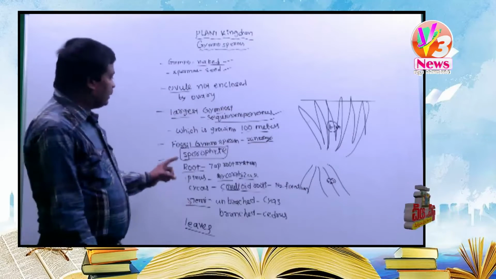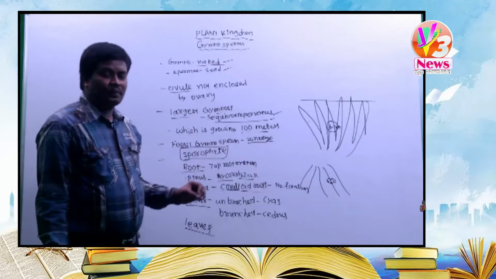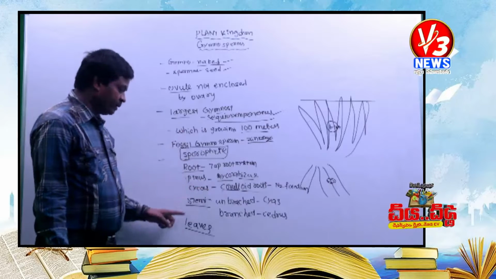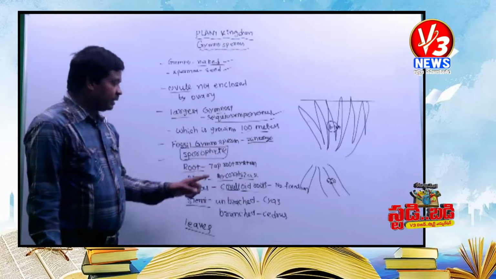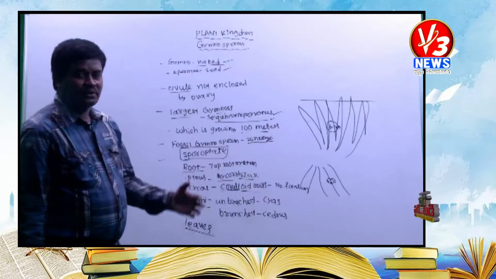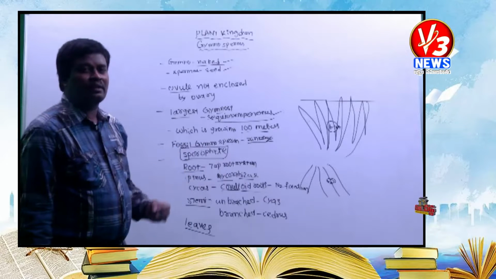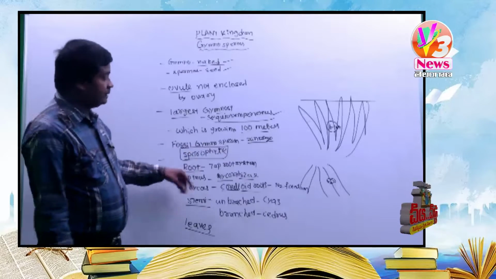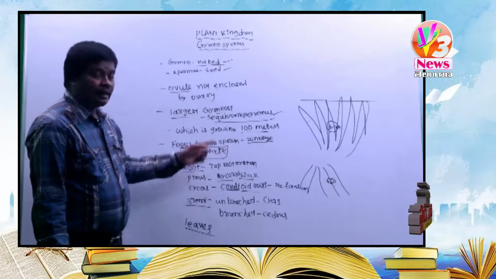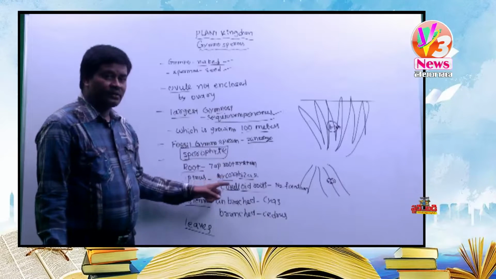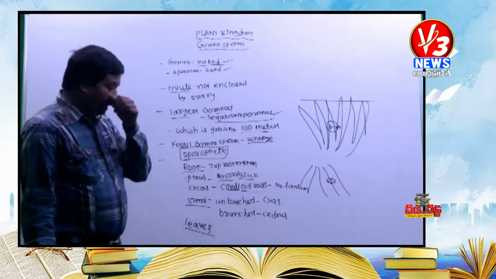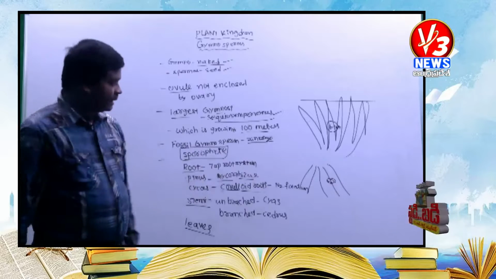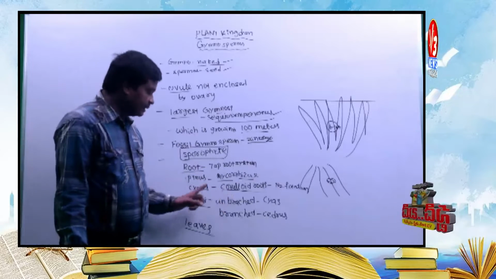Once again, in gymnosperms the dominating stage is the sporophyte. The sporophyte is differentiated into root, stem and leaves. Roots are taproots. What does taproot mean? The taproot system is found in gymnosperms, where roots develop from the embryonic stage of the seed. Pinus and Cycas are examples of gymnosperms. In Pinus there is mycorrhiza, the association of fungi and roots. Mycorrhiza is found in Pinus plants, and coralloid roots are present in Cycas.